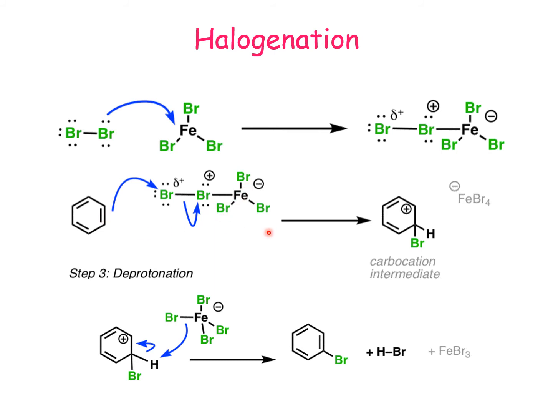Then in the second step, it undergoes formation of carbonium ion, which will be stabilized by sigma complex. In the last step, when proton is removed, that will be accepted by this FeBr4 complex to liberate hydrogen bromide and get back the catalyst FeBr3.